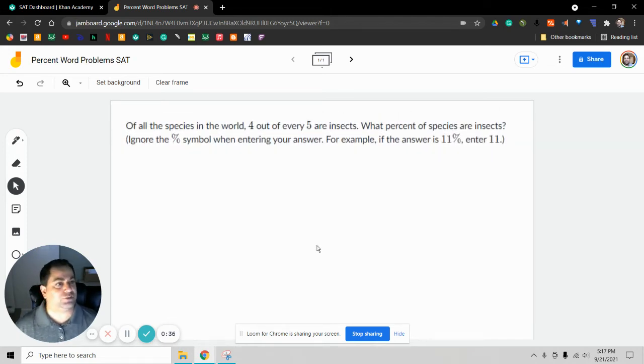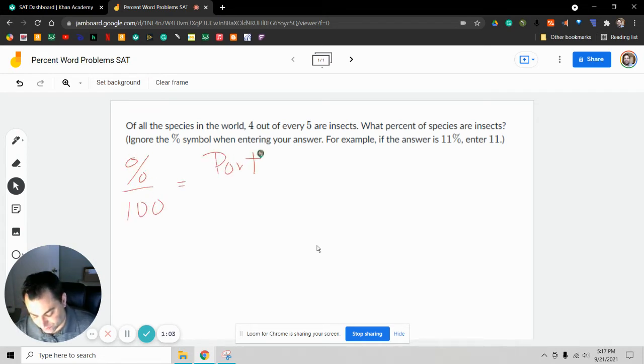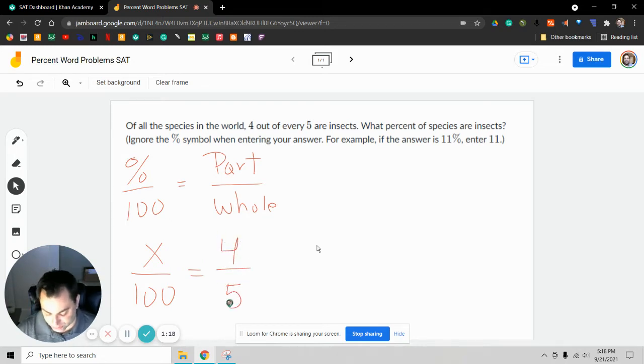The first problem says, of all the species in the world, 4 out of 5 are insects. What percent of species are insects? So we know that our initial ratio for percents is percent over 100, and that equals part over whole, right? So here we know we're trying to find the percentage, so it's going to be x over 100, and then 4 is the part, 5 is all species in the world.